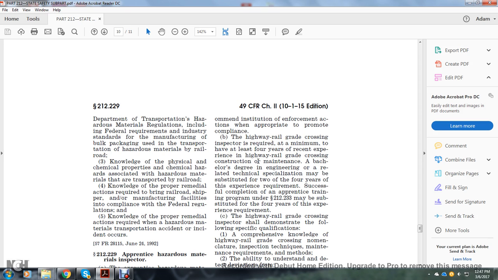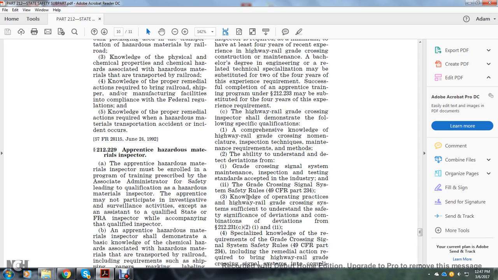Successful completion of the apprenticeship training program under 212.231.3 may be substituted for the 4 years of experience requirement. C. The highway rail grade crossing inspector shall demonstrate the following specific qualifications: 1. Comprehensive knowledge of highway grade crossing nomenclature, inspection techniques, and maintenance requirements and methods. 2.